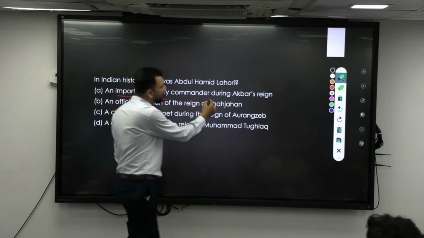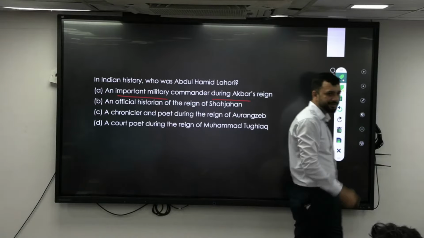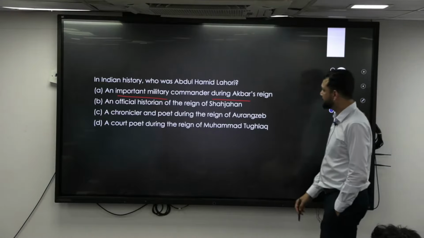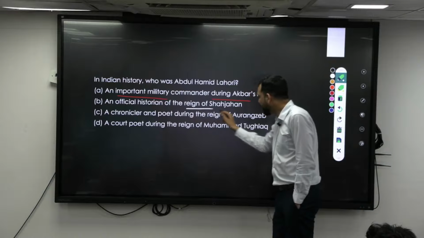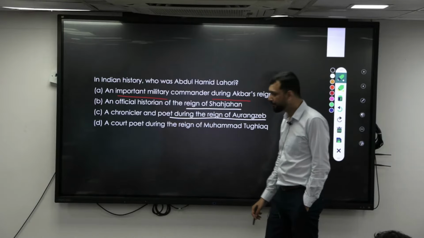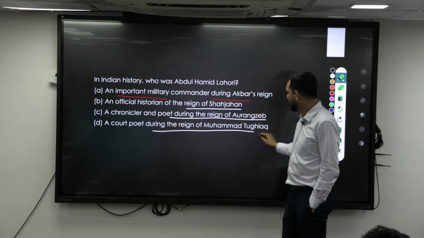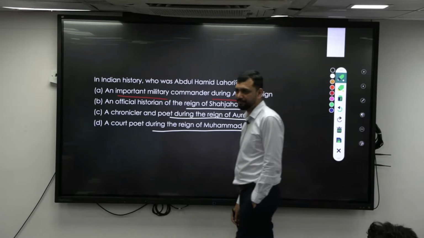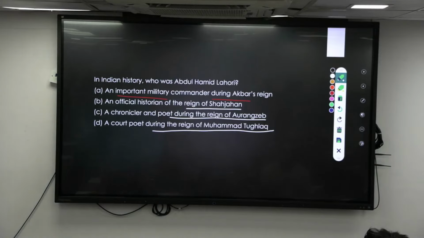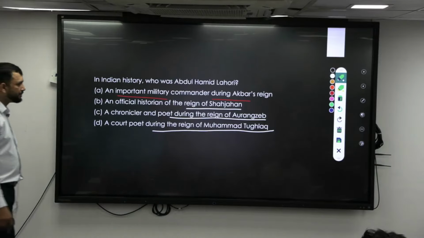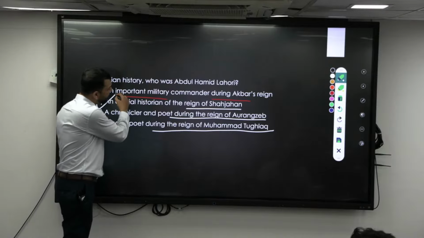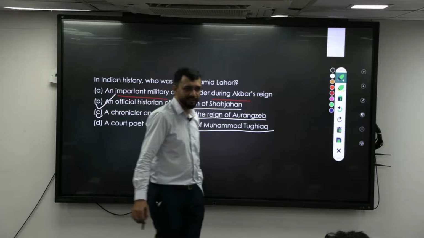An important military commander during Akbar's reign. Is it correct? An official historian in the reign of Shah Jahan, a chronicler and poet during the reign of Aurangzeb, a court poet during the reign of Muhammad Tughlaq. Abdul Hamid Lahori is basically an official historian of the reign of Shah Jahan, right?